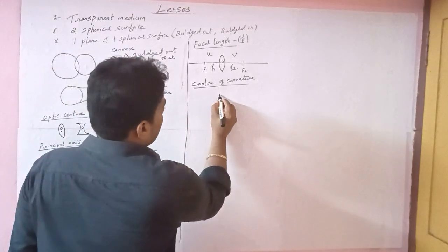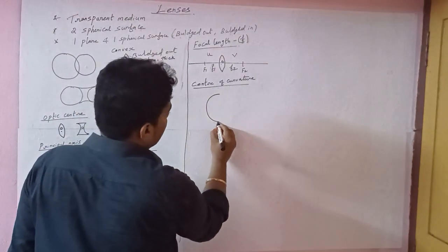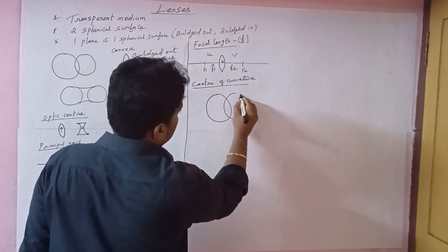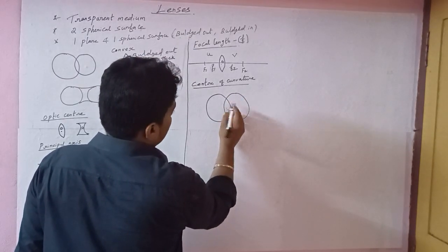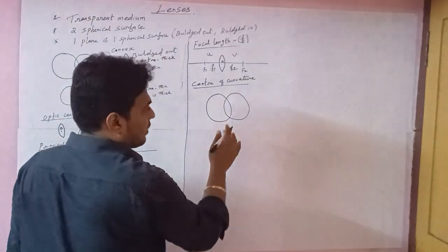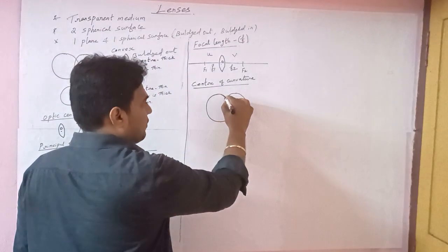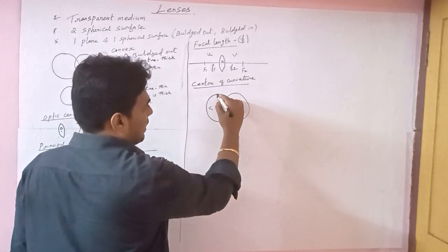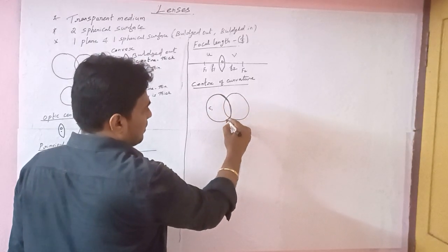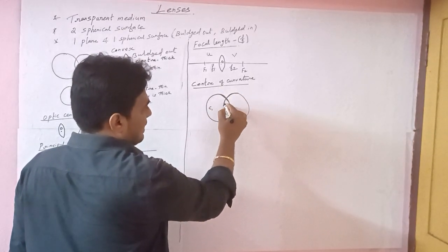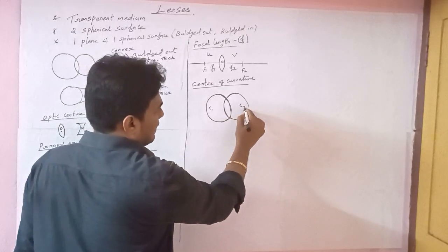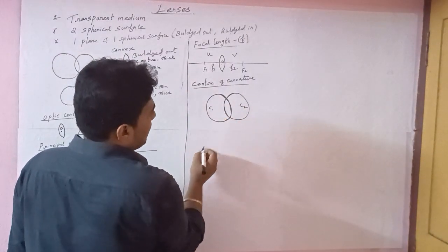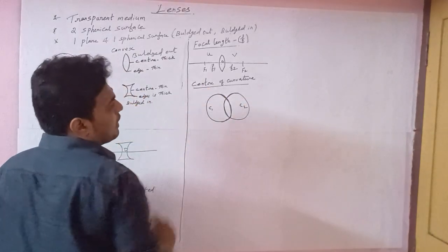For example, this is the first sphere and this is the second sphere. O is the optic center, but I am not considering it now. This is the first sphere, with center C1. This is the second sphere, with center C2. So these are called the centers of curvature.